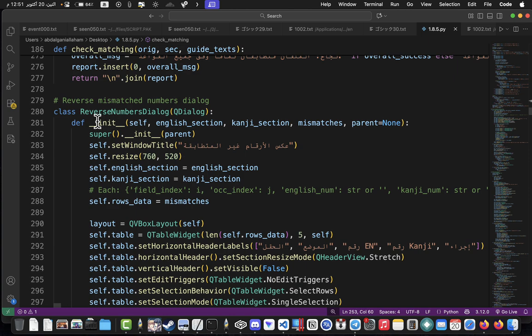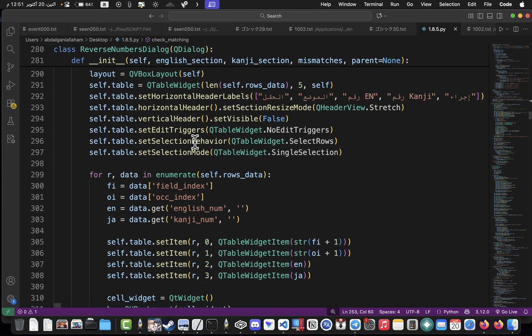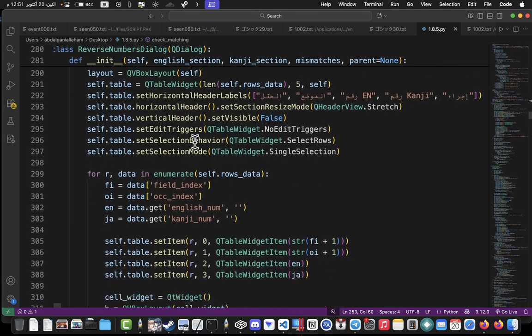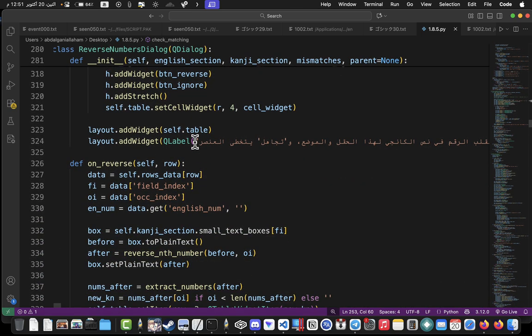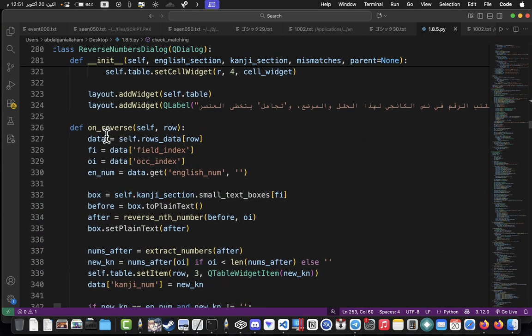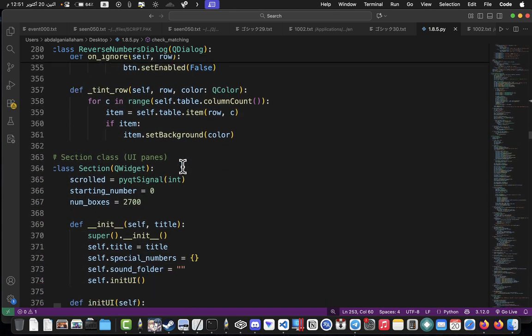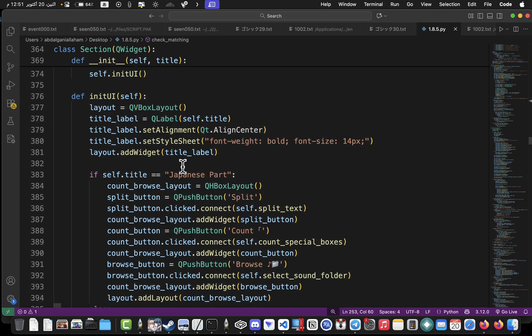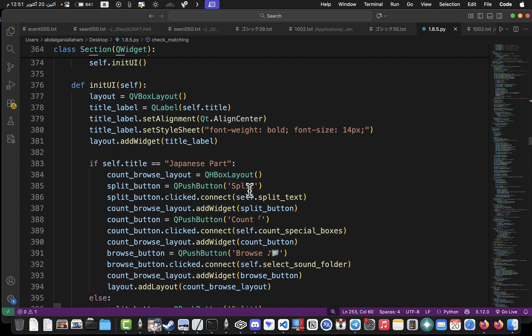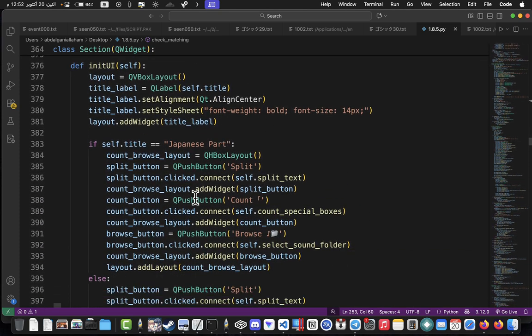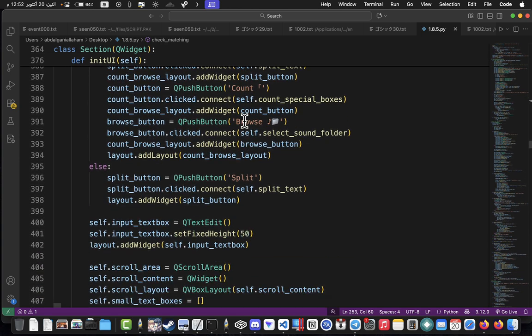Okay, reverse number dialog. This tool you also need, actually it's just for Arabic. Anyway, on reverse, on ignore, nothing here really. Here is how the tool is showing. You can translate the tool, for example, now.